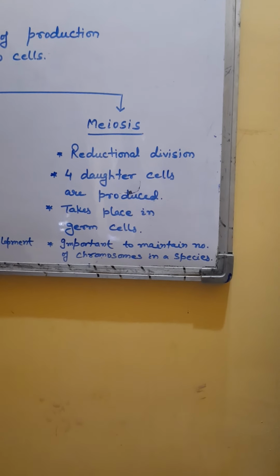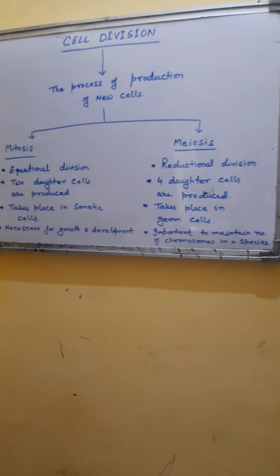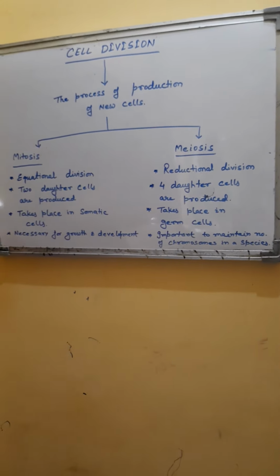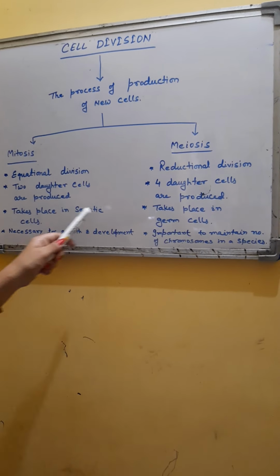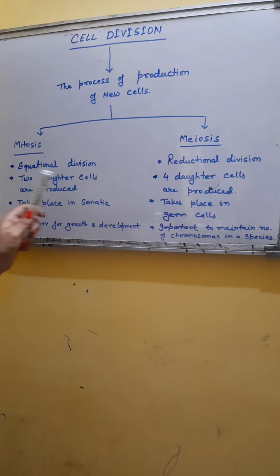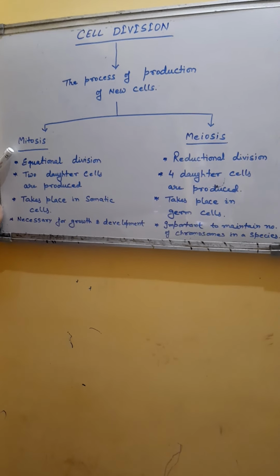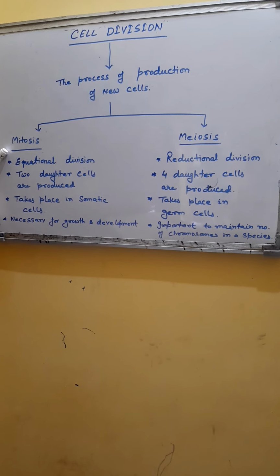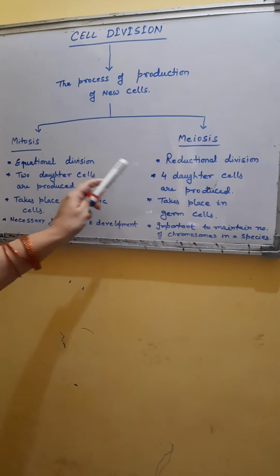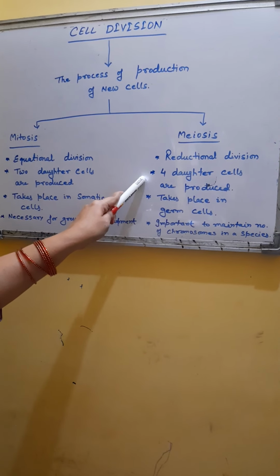Now let's have a quick comparison between mitosis and meiosis. Mitosis takes place mainly in somatic cells. Meiosis takes place mainly in reproductive or germ cells. In mitosis, the number of chromosomes is similar to that of the parent. In meiosis, the number of chromosomes gets reduced to half.